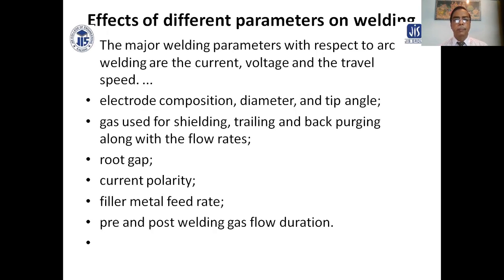Effects of different parameters on welding. The major welding parameters with respect to arc welding are the current, voltage, travel speed, electrode composition, diameter, tip angle, gas used for shielding, trailing, and back purging, along with the flow rates, root gap, current polarity, filler metal feed rate, and pre and post welding gas flow duration.